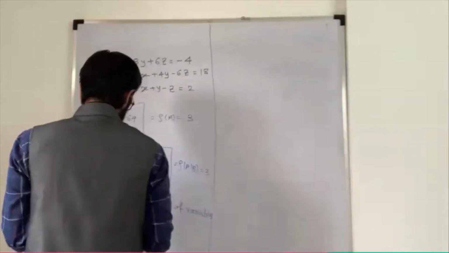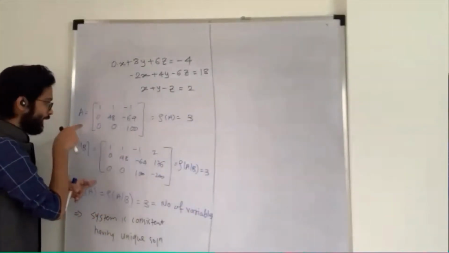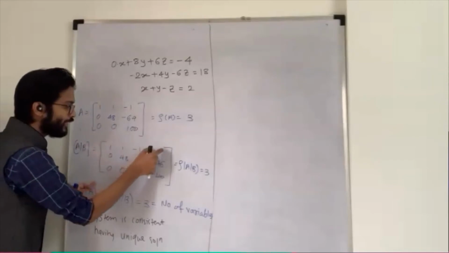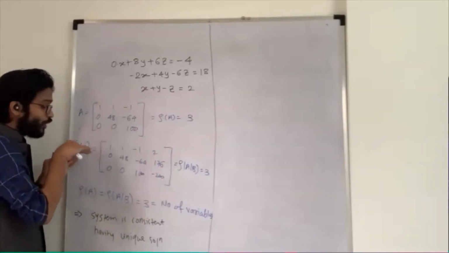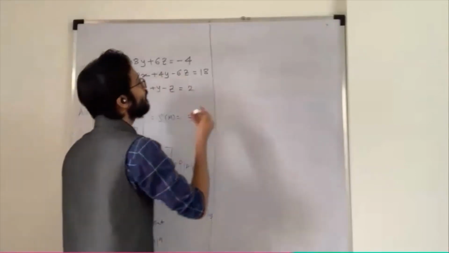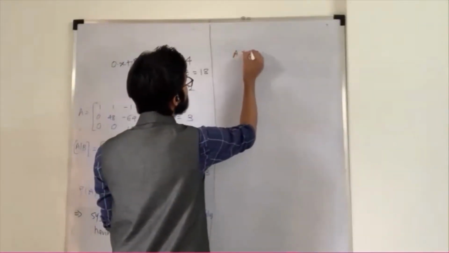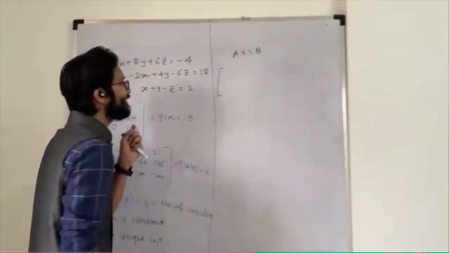So how to solve? Now you have the echelon form. Here you have a matrix A, and we know that this last column is nothing but my B. So write down your echelon form in the AX is equal to B form. What is my echelon form of matrix A?